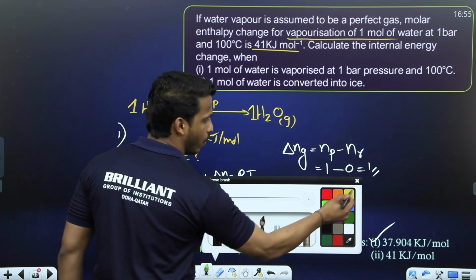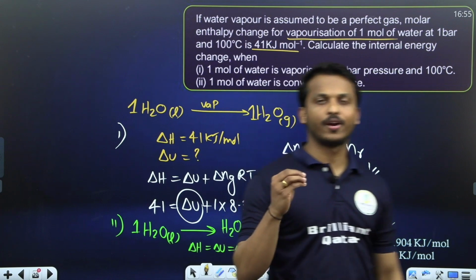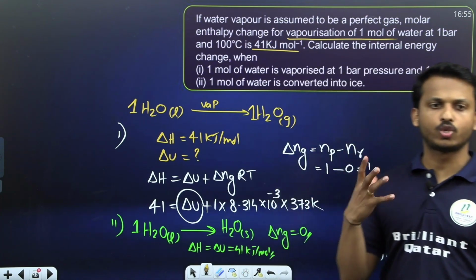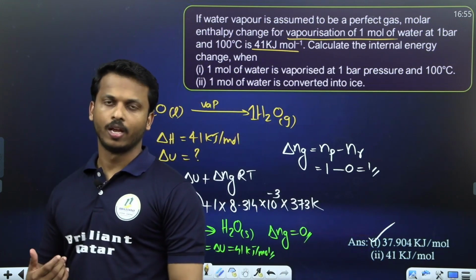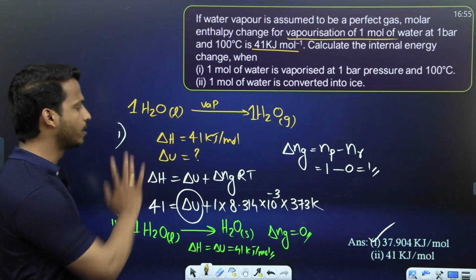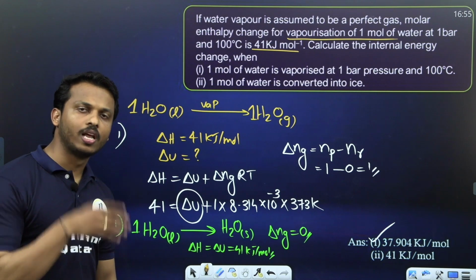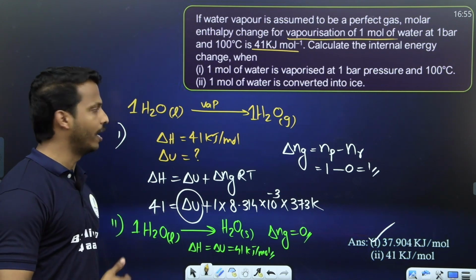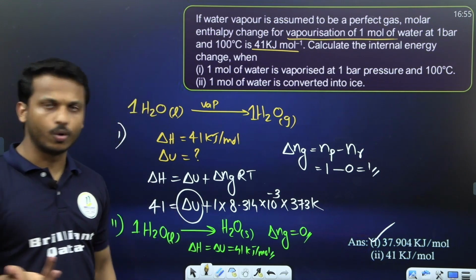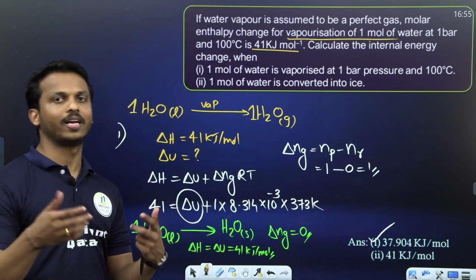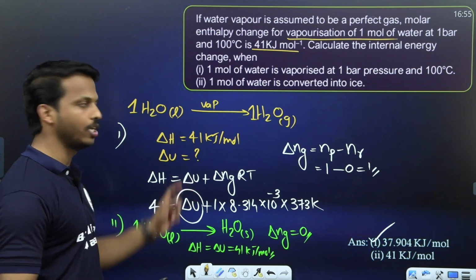Okay, clear? So what is the reaction here? Water undergoes vaporization. When H2O undergoes vaporization, we get liquid to gas. We calculated delta Ng and substituted. But in the second question, liquid solidifies into solid. Liquid to solid means there is no gas. Delta Ng is 0, and delta Ng 0 means delta H equals delta U as per this equation.